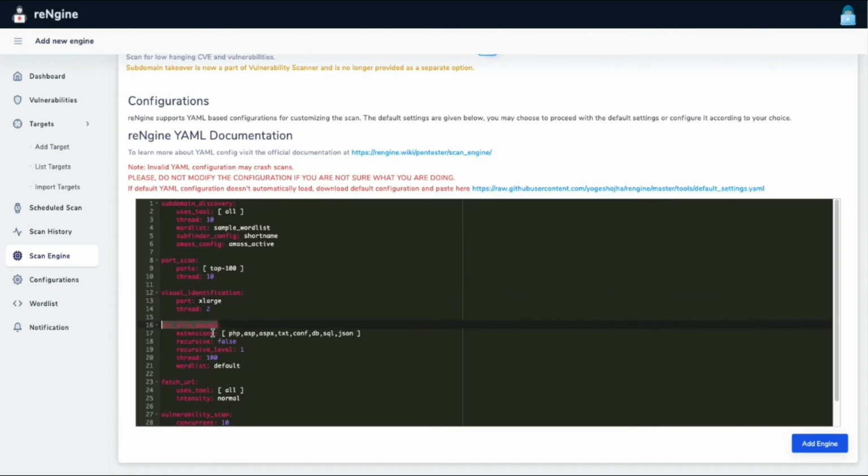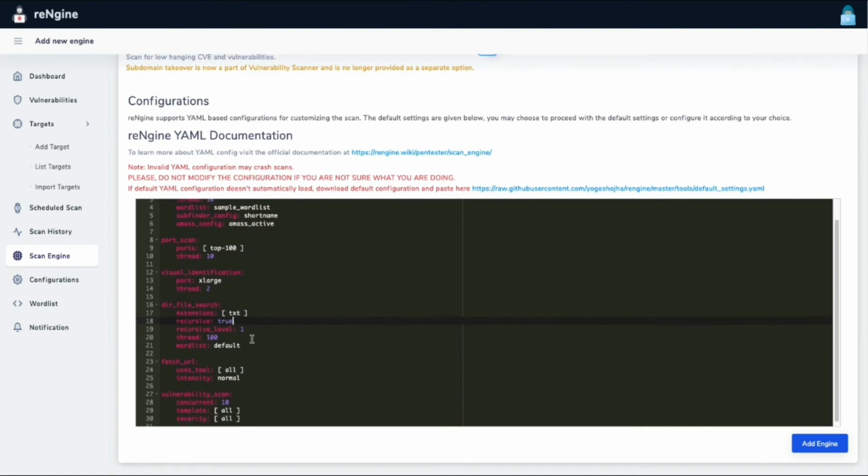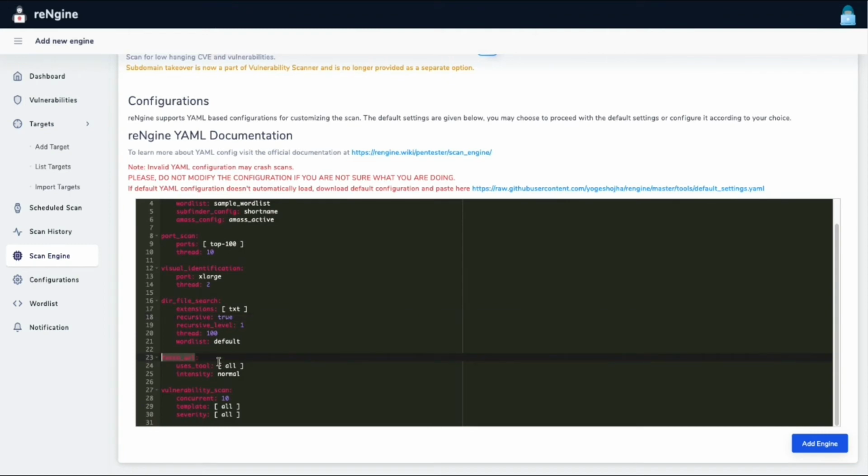Similarly, for directory and file search, what are the extensions that you want to search? Let's just write txt, so it will only search for txt files. Now recursive false is written here. If we turn recursive to true, it will also look through all the subdirectories for directories and files. Now there is the other one, which is called fetch URL. It supports two tools right now. Let's use gau and hakrawler.